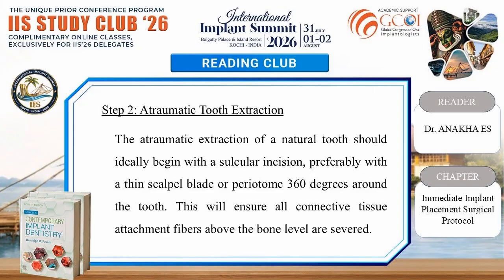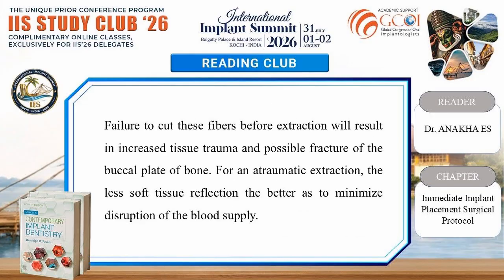The atraumatic extraction of a natural tooth should ideally begin with a sulcular incision, preferably with a thin scalpel blade or periotome, 360 degrees around the tooth. This will ensure all connective tissue attachment fibers above the bone level are severed. Failure to cut these fibers before extraction will result in increased tissue trauma and possible fracture of the buccal plate of bone. For an atraumatic extraction, the less soft tissue reflection, the better, so as to minimize disruption of the blood supply.